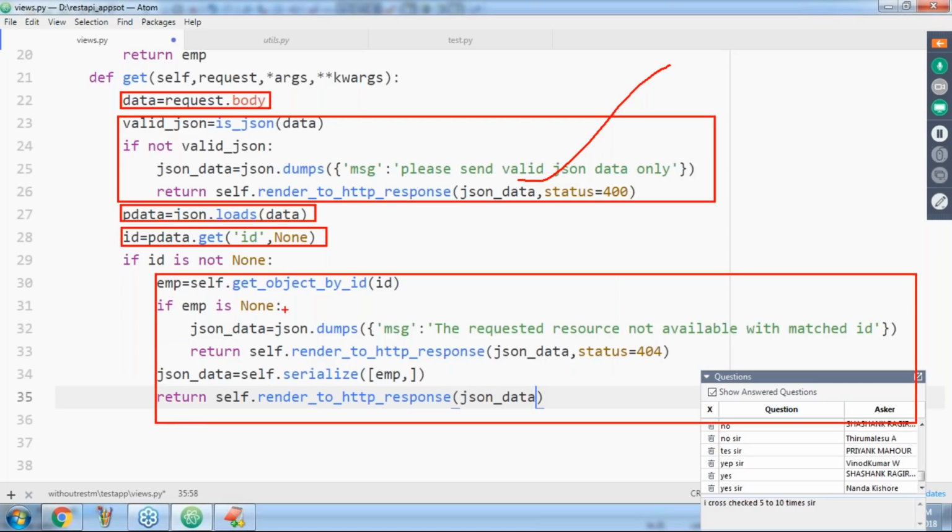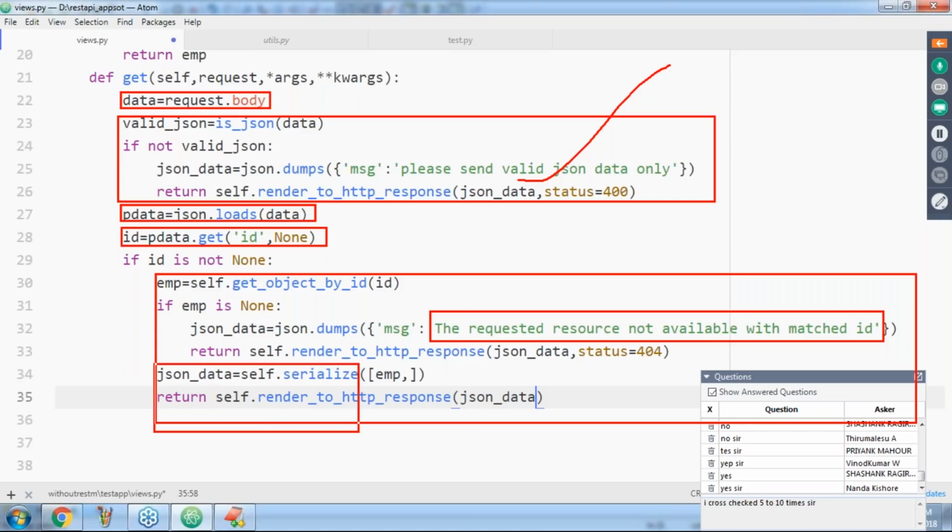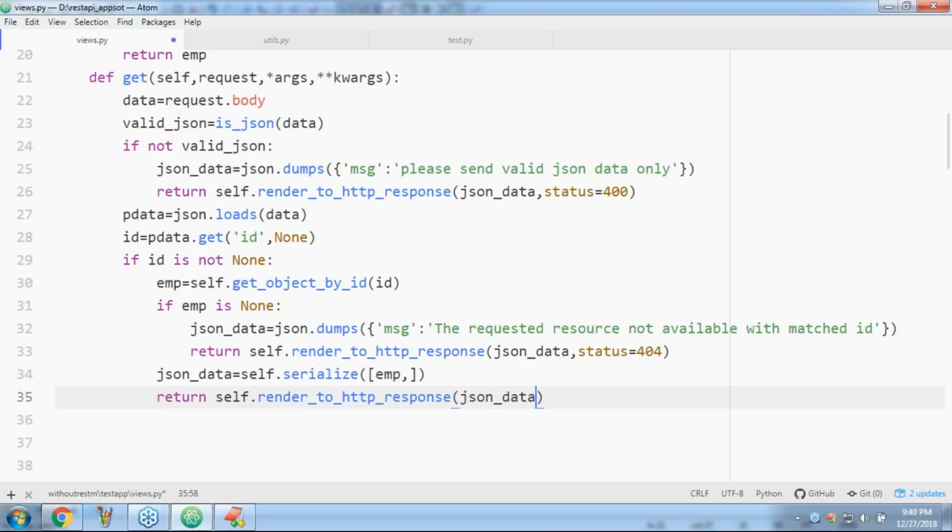If the corresponding employee is not there, provide the message that the requested resource is not available. If the object is there, provide that object's info in the form of JSON to the partner application. Everything is clear? You have to understand the code. Any doubt up to this? Okay, what is the next thing?